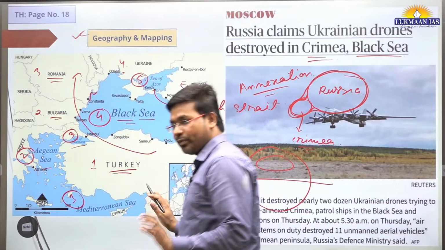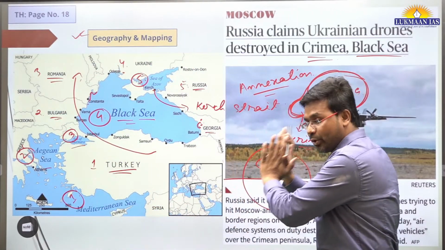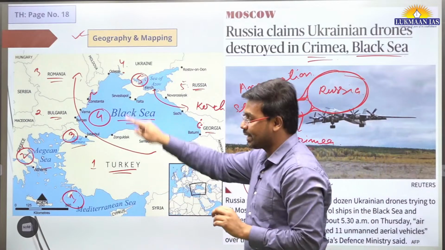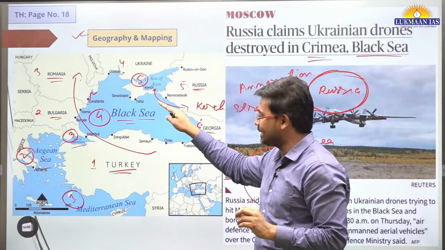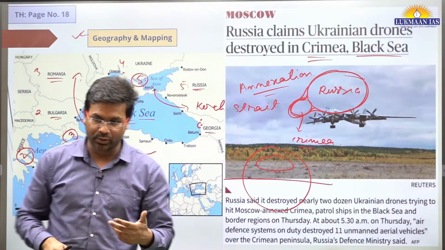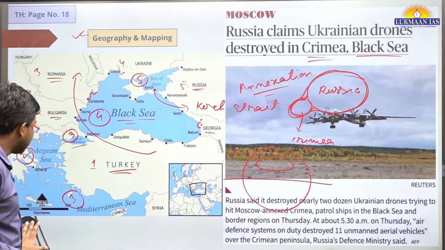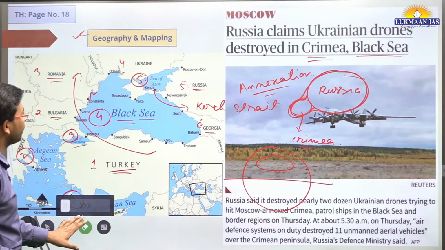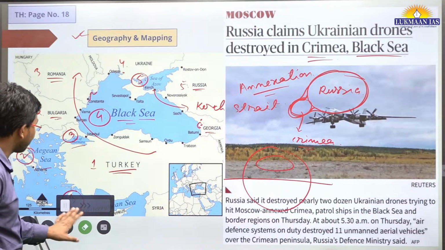So this is what we wanted to discuss. You should know the location, the number of countries and names of countries that surround a sea, and also if there are any straits, you need to remember the names of those straits also. With this, let us quickly move to the next topic. Let us go to the first topic for the day.